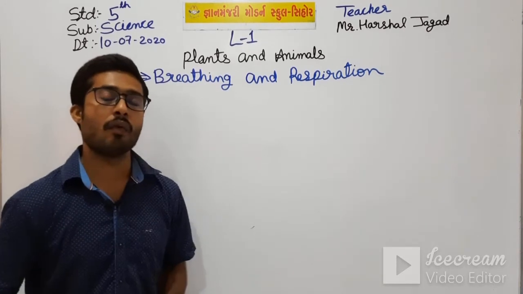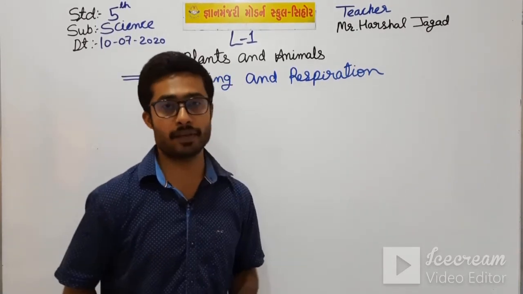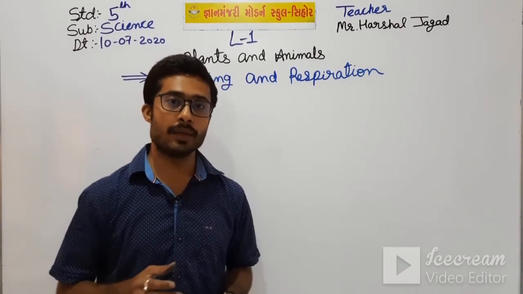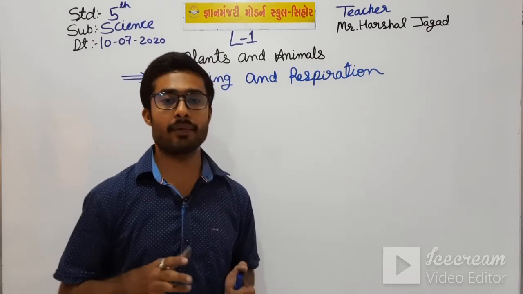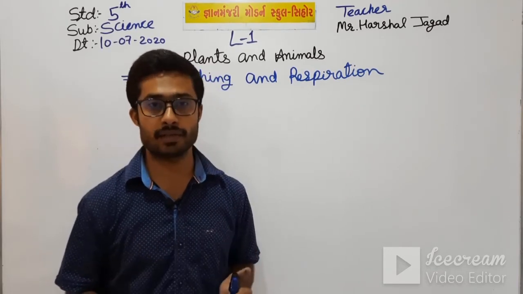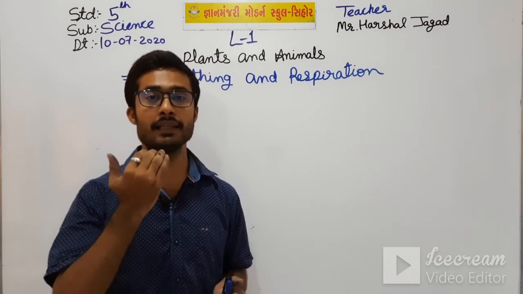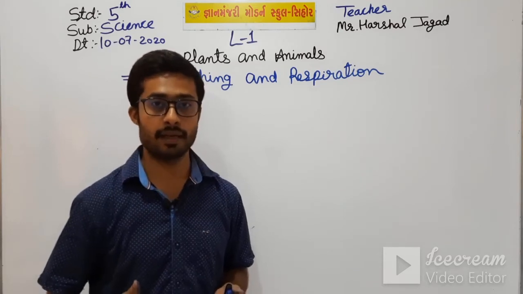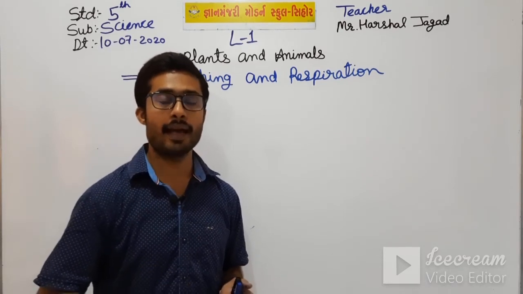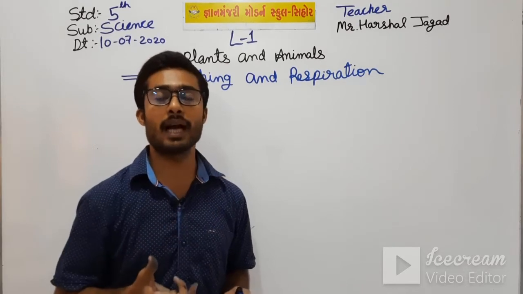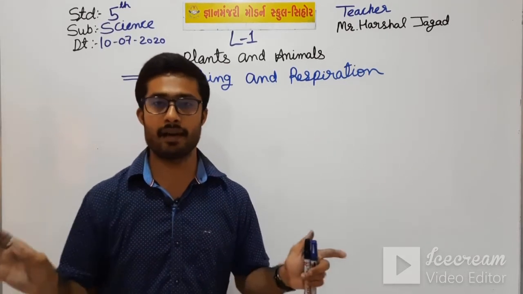First of all, what is respiration? In the human body, if we take an example, what is respiration? We inhale oxygen into our body and excrete carbon dioxide into the air.